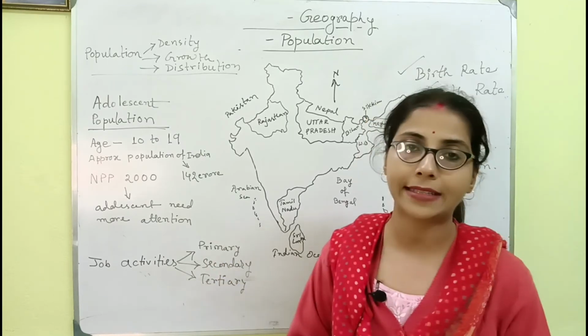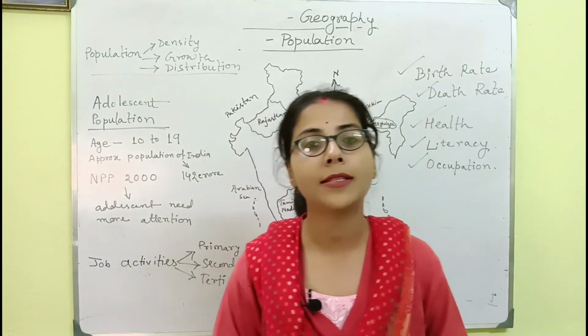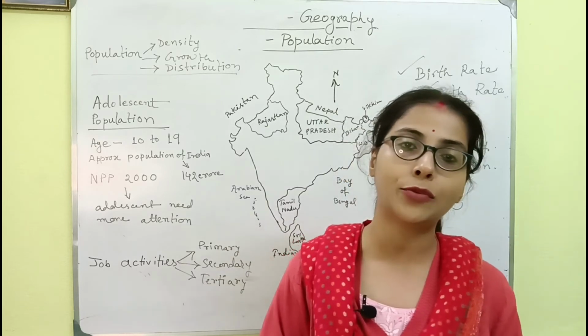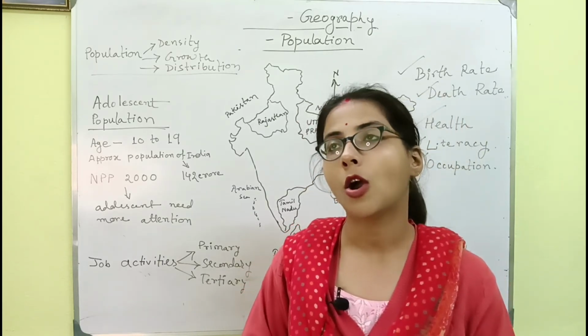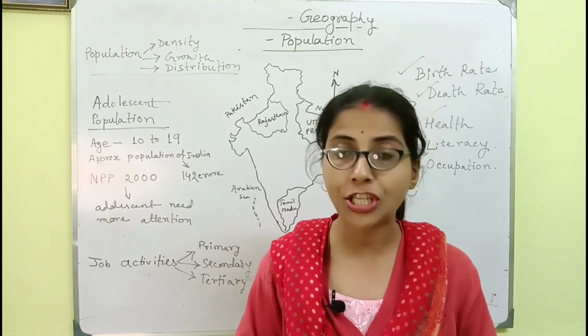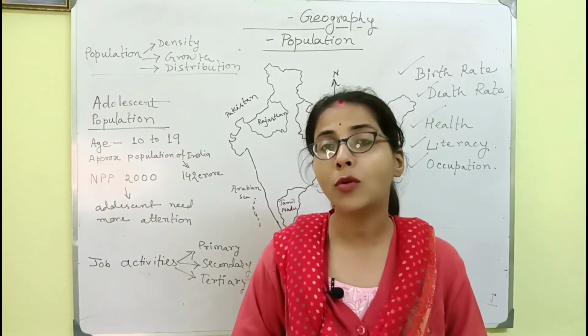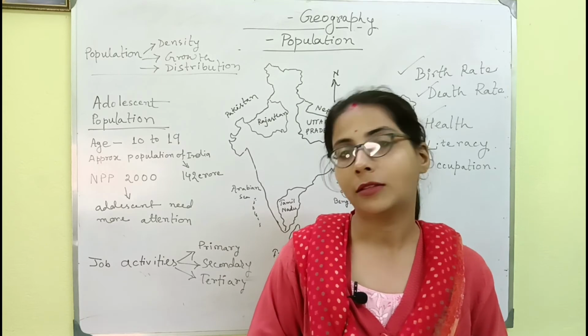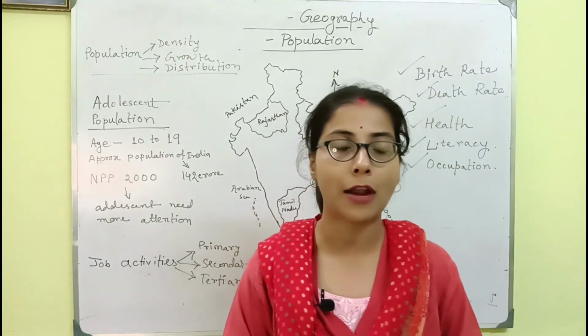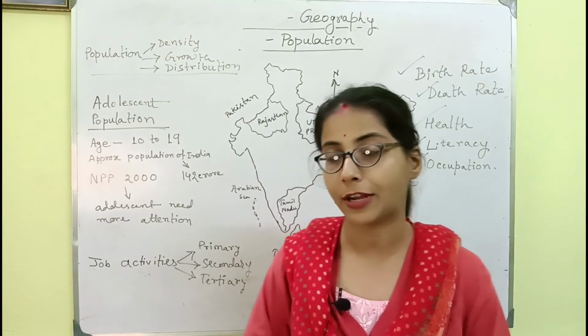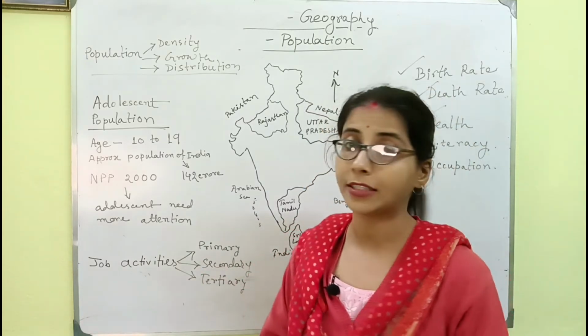What is primary activity? Primary activity means work which is directly related to land or water, like farming, hunting, gathering or fishing. The people doing this type of job are called primary activity holders, like farmers, fishermen, etc.